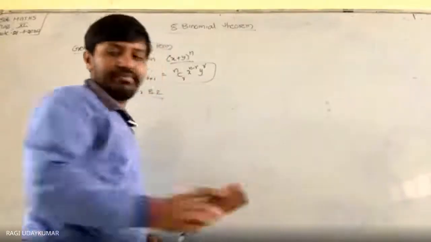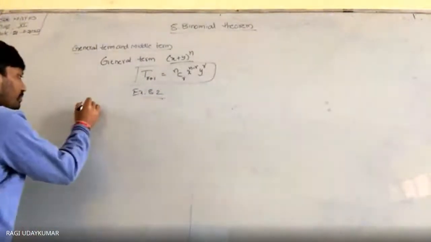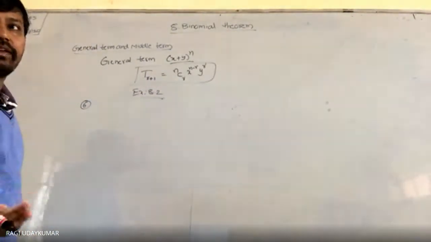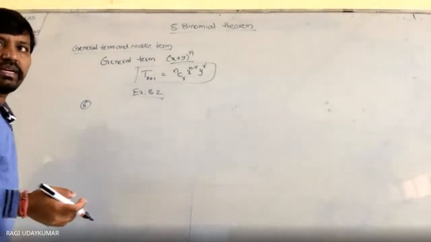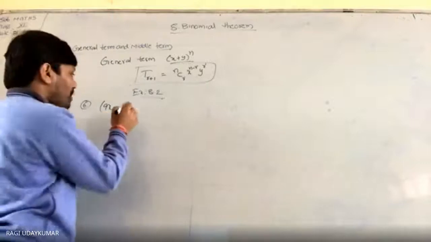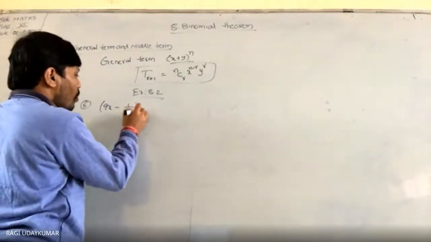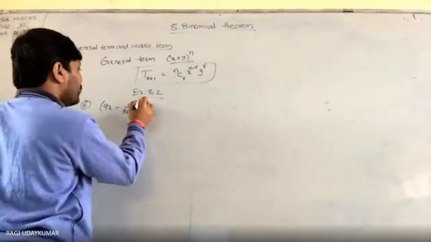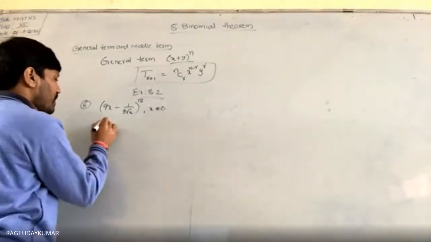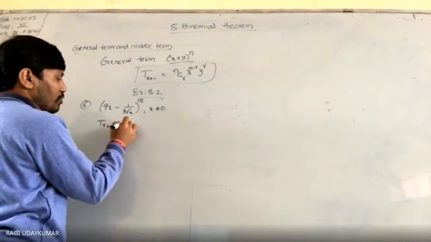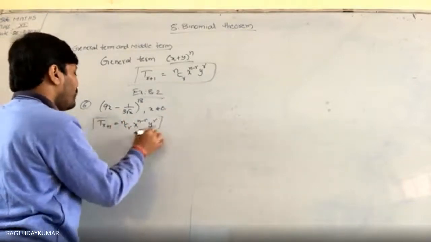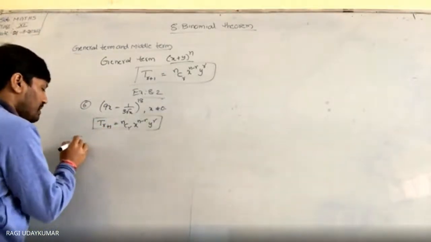Sixth problem, see here. So what is given here? Find the 13th term in the expansion of (9x minus 1 by 3 root x) whole to the power of 18, where x is not equal to 0. So first write the general term, T(r+1) equals nCr x to the power of n minus r, y to the power of r. Better you write every time. Now here 13th term is asked, T13.